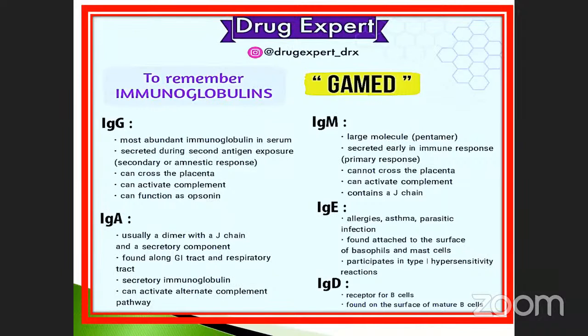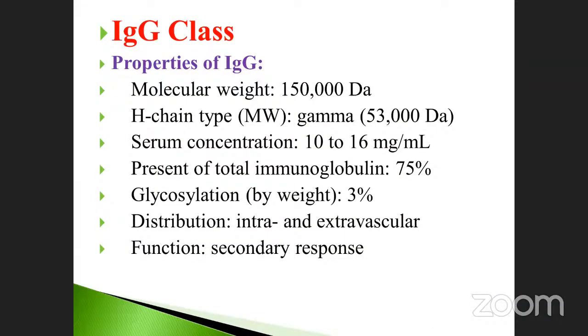Okay, so first of all, you should know how the drugs will be divided. That is also no need, already we discussed these things. Okay, and then we will study one by one.